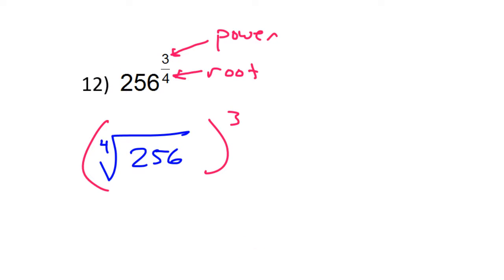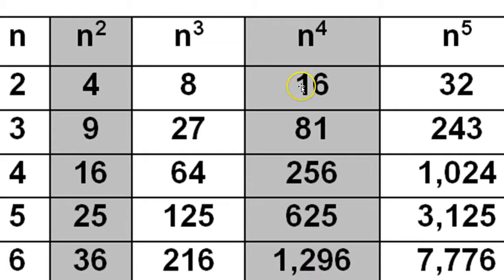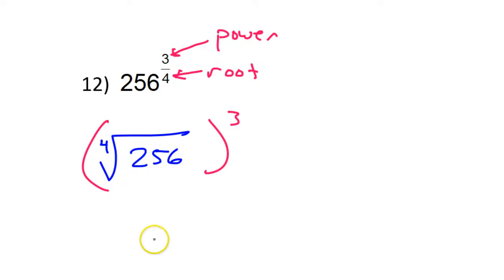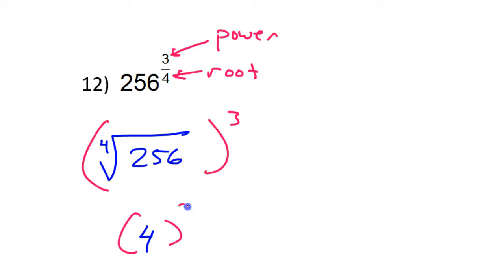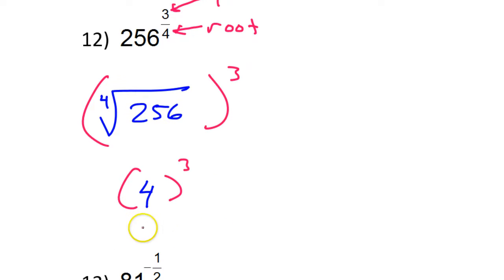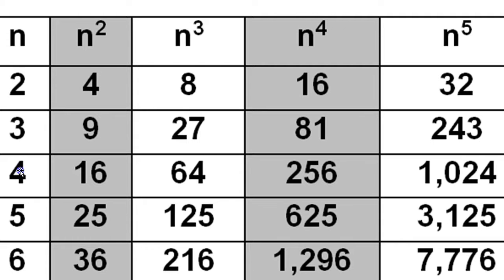So let's see, the 4th root of 256 is 4. So this will become a 4, and then I will have 4 to the 3rd power. Now that is equal to 64. Again, if you don't know that, just use your chart. 4 to the 3rd power is 64.